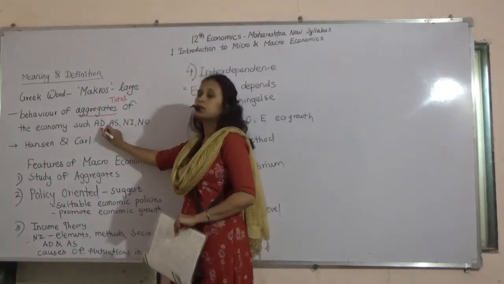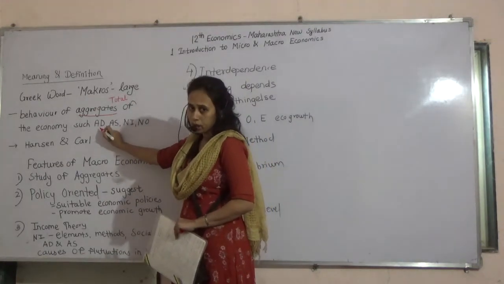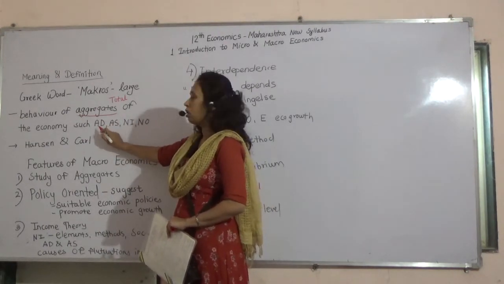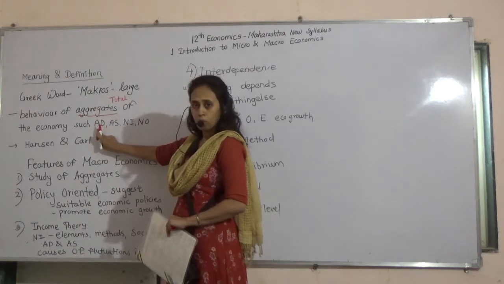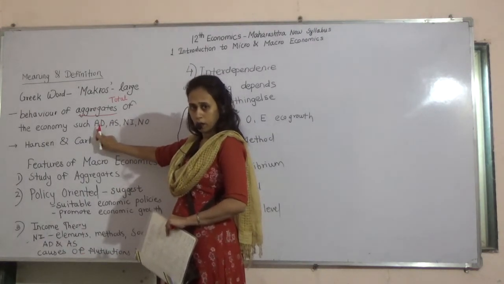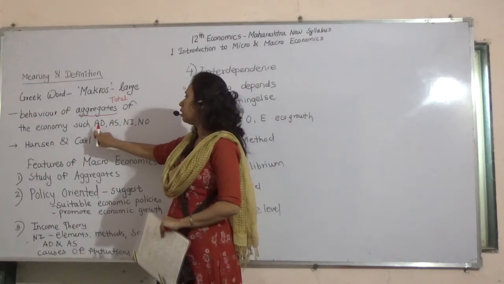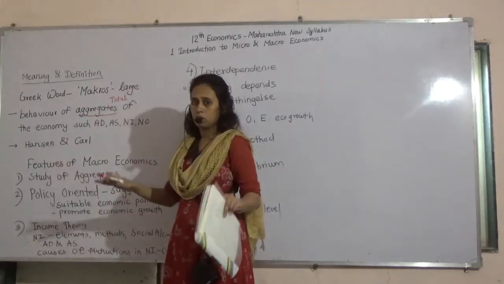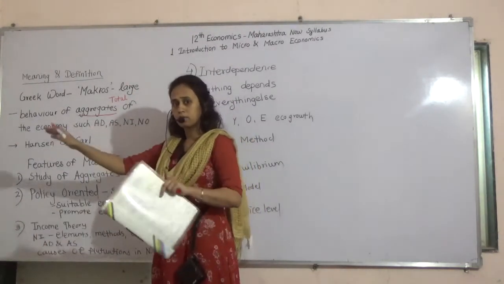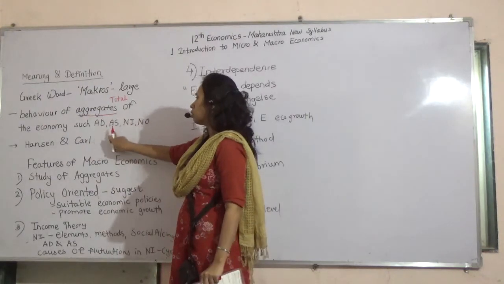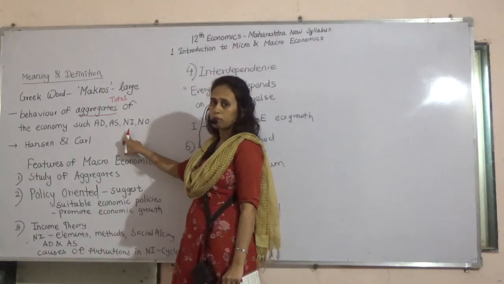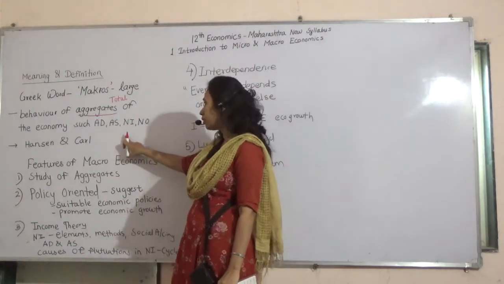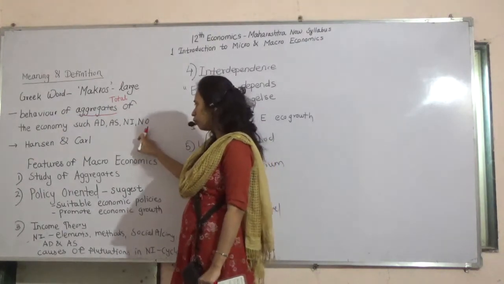So instead of individual demand, it considers aggregate demand. What is aggregate? Aggregate is total. So in micro we study individual demand, in macro we study aggregate demand, aggregate supply. Aggregate means overall, A plus B plus C etc. Total demand, total supply, national income. Instead of a particular person's income, we are considering here national income, the country's income, national output.